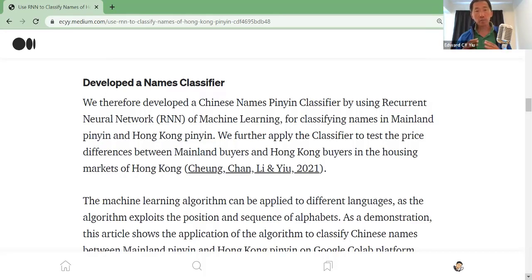So instead, we make use of machine learning, and based on the recurrent neural network approach, we developed a Chinese names Pinyin classifier for classifying names in mainland Pinyin and Hong Kong Pinyin. And also we applied this classifier to test the price differences between mainland buyers and Hong Kong buyers in the housing market of Hong Kong. For more details, you are welcome to download this open access paper by Chan, Lee, and Yu, 2021.